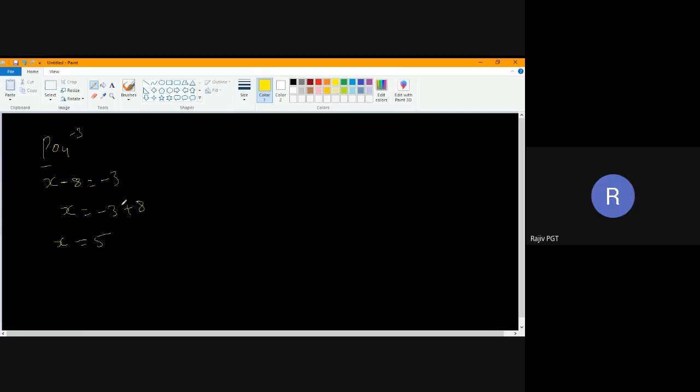If you are not able to understand, ask me. See, it has some charge. What's its charge? Minus 3, negative. So I have written its charge. If it has a plus charge, I'll write plus here. This one, X, I have to calculate. Here 4 oxygens are there, and each oxygen is minus 2, so 4 into minus 2 will become minus 8. X minus 8 is equal to minus 3. This 8 will go to that side, so X is equal to minus 3 plus 8, X is equal to plus 5. Clear?